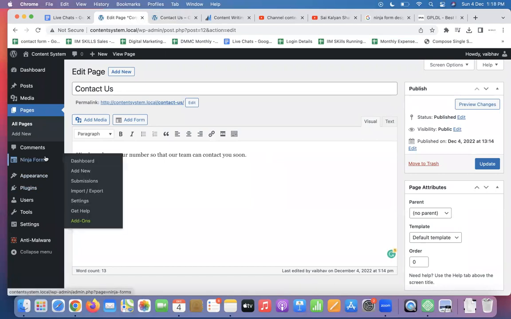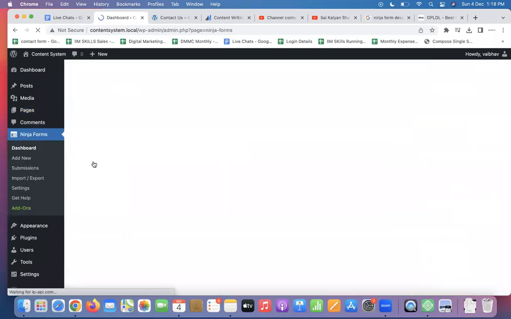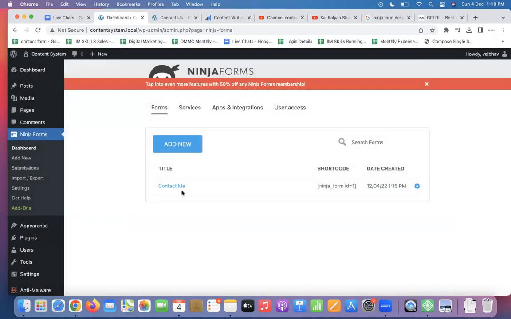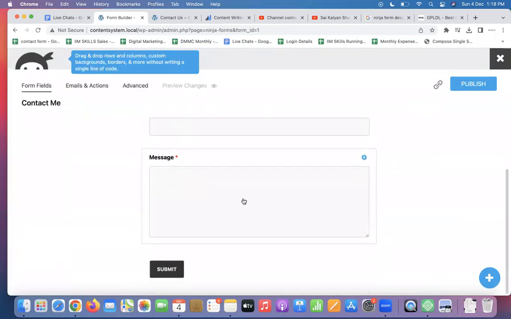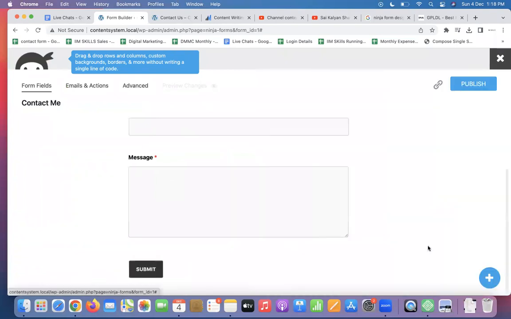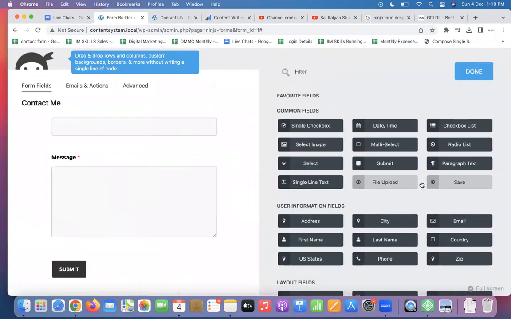Ninja Form is a plugin that helps you capture leads. What are leads? Contact details of people. I have your name, number, email. You were my leads. Your lead will be what? The one who will leave details. So go to the dashboard. They have a Contact Me form here. If you want, you can edit it. Instead of keeping it Contact Me, you can keep it Contact Us. Here people can leave their message as well. You can also add a phone number if required.